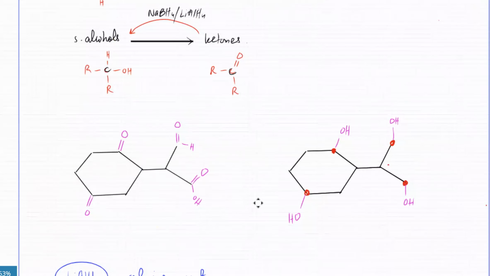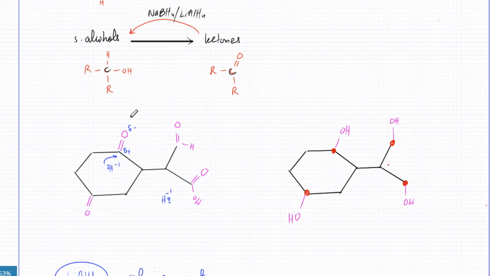So every time you see this C double bond O, this carbon is positive, the oxygen is slightly negative. If you add AlH4-1 or BH4-1, the H-1 is going to get attracted. It's going to bring its lone pair and get attracted to this positive carbon, and the electrons in the double bond are going to get repelled. Same thing happens over here. You've got an H-1 with a lone pair, the carbon is positive, the electrons are going to be attracted to this carbon, and the electrons in the double bond are going to get repelled. And it would eventually turn into an alcohol.